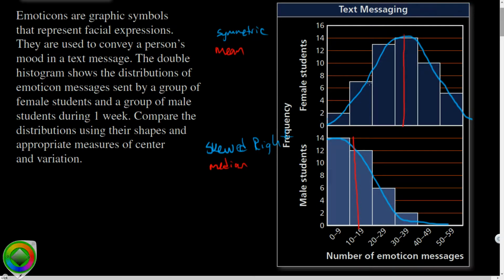And then as far as distribution, how would I describe the variation? What's the best measure of variation? For symmetric graphs, we would use standard deviation. Yep, we'll do more with that today and tomorrow.